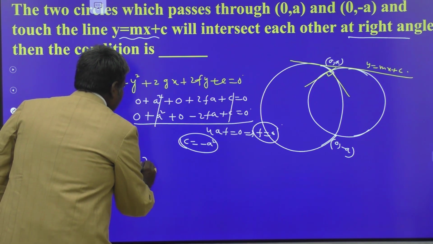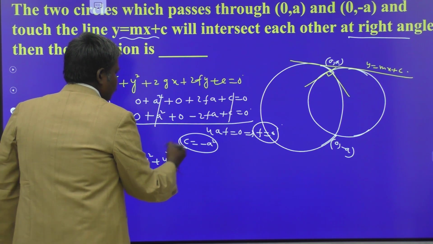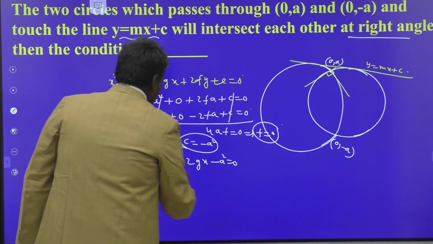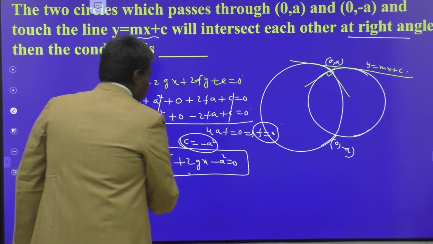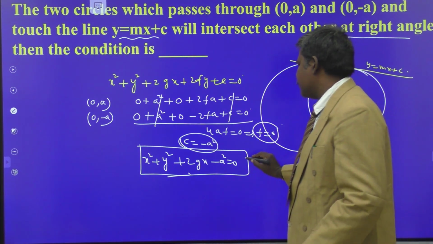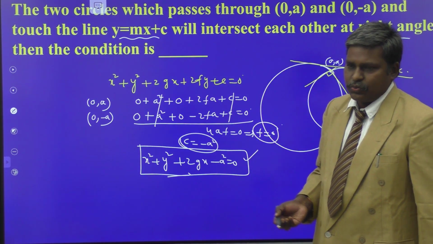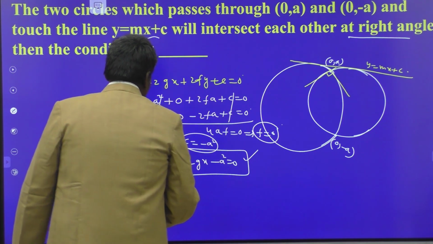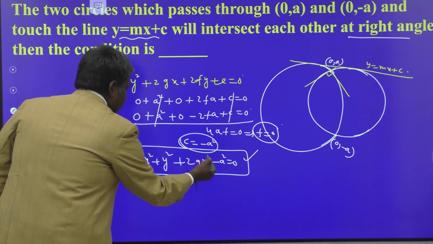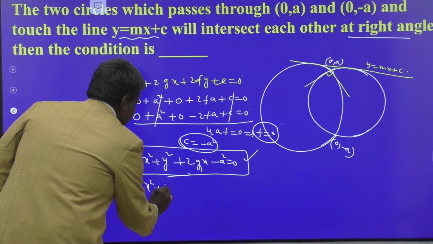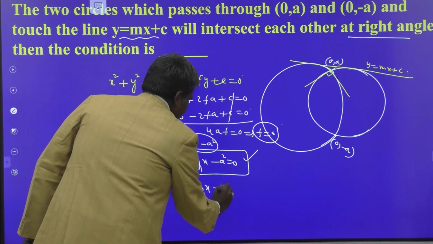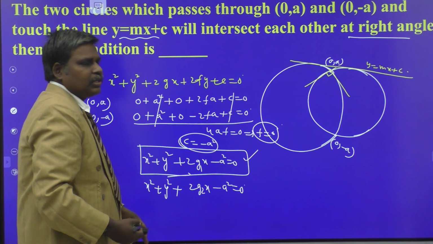x square plus y square, already f is 0, 2gx, what is your c? Minus a square is equal to 0. So the equation of any circle passing through (0, a) and (0, minus a) is always of this form. So we have two circles. We want two circles. The two circles must be of the form x square plus y square plus 2g1x minus a square equal to 0, only the varying is g. And another circle is x square plus y square plus 2g2x minus a square is equal to 0. These are the two circles.